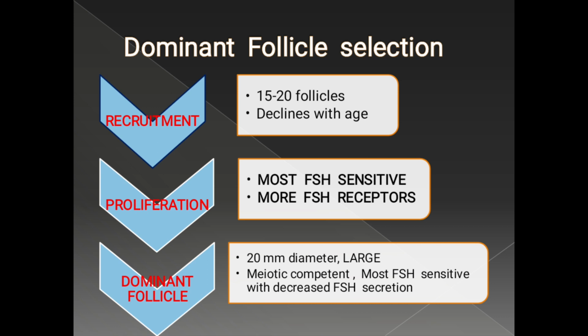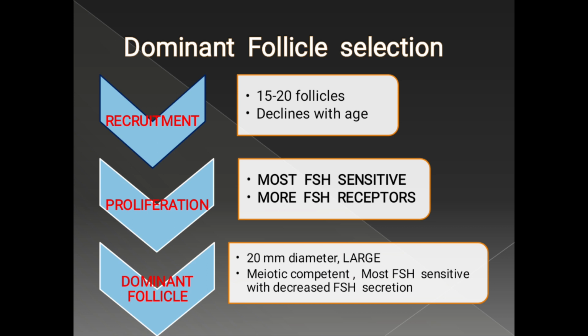There is a competition between these follicles to become the dominant follicle. The dominant follicle selection is carried out by proliferation of a small number of cells and apoptosis of a large number of cells. The more developed follicle will have higher sensitivity for the follicle stimulating hormone and also have more FSH receptors. This FSH is used to produce more and more estrogen by the enzyme aromatase. This high quantity of estrogen will exert a negative feedback effect on FSH secretion, and the concentration of FSH will fall down.